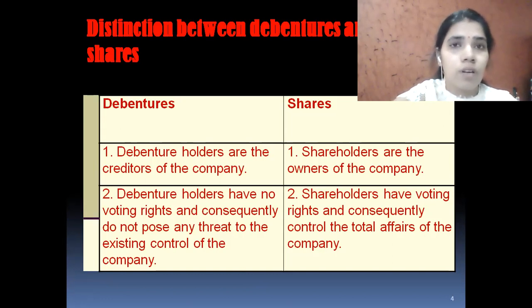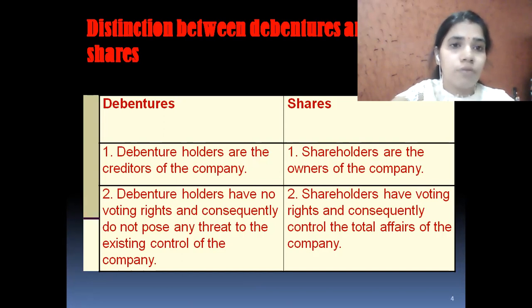Some shareholders have the right to take decisions, whereas some shareholders have no right to take decisions. But shareholders are definitely considered owners of the company. Shareholders will receive dividend from the company in return, whereas debenture holders will receive interest from the company.